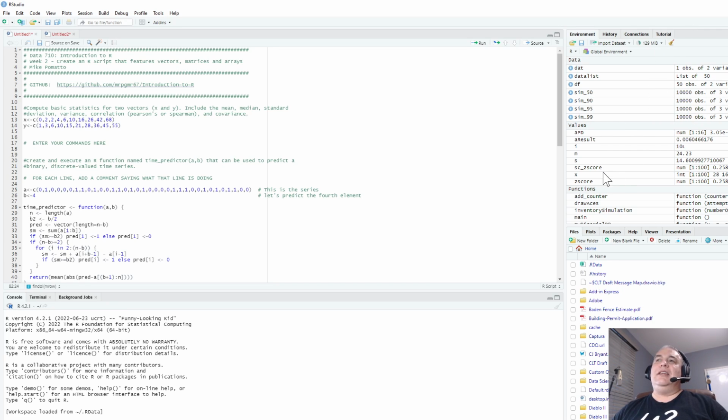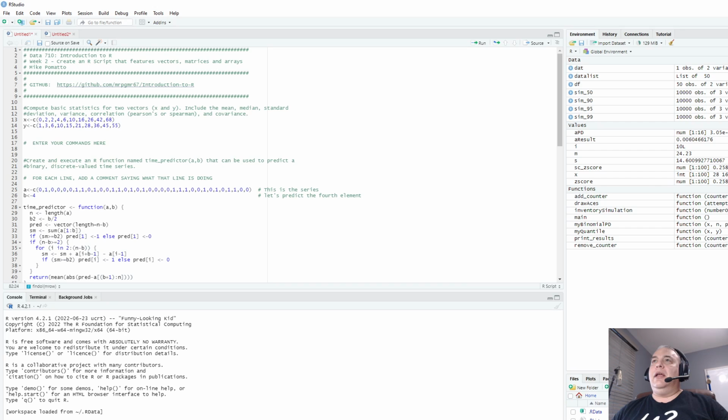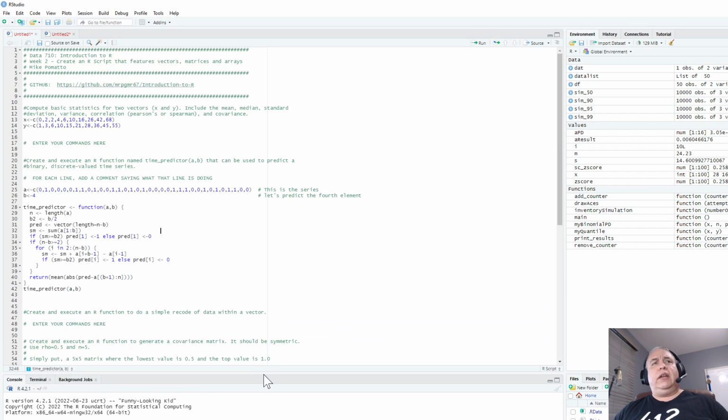So right now, I can see just visually here that my R has a whole bunch of data. It has some values that are already stored. So if I make an error in one of my scripts, and then I turn around and save it and submit it, the first thing I do is go to grade it. I'm going to look down and it's going to have an error. And you're going to think, what happened? Because it was working. Well, it may have been working because you had the function stored correctly over here, but when you save the final version of it, it did not work. You did not save it correctly. So I always ask to do a clean sweep just to make sure that everything is working, okay?